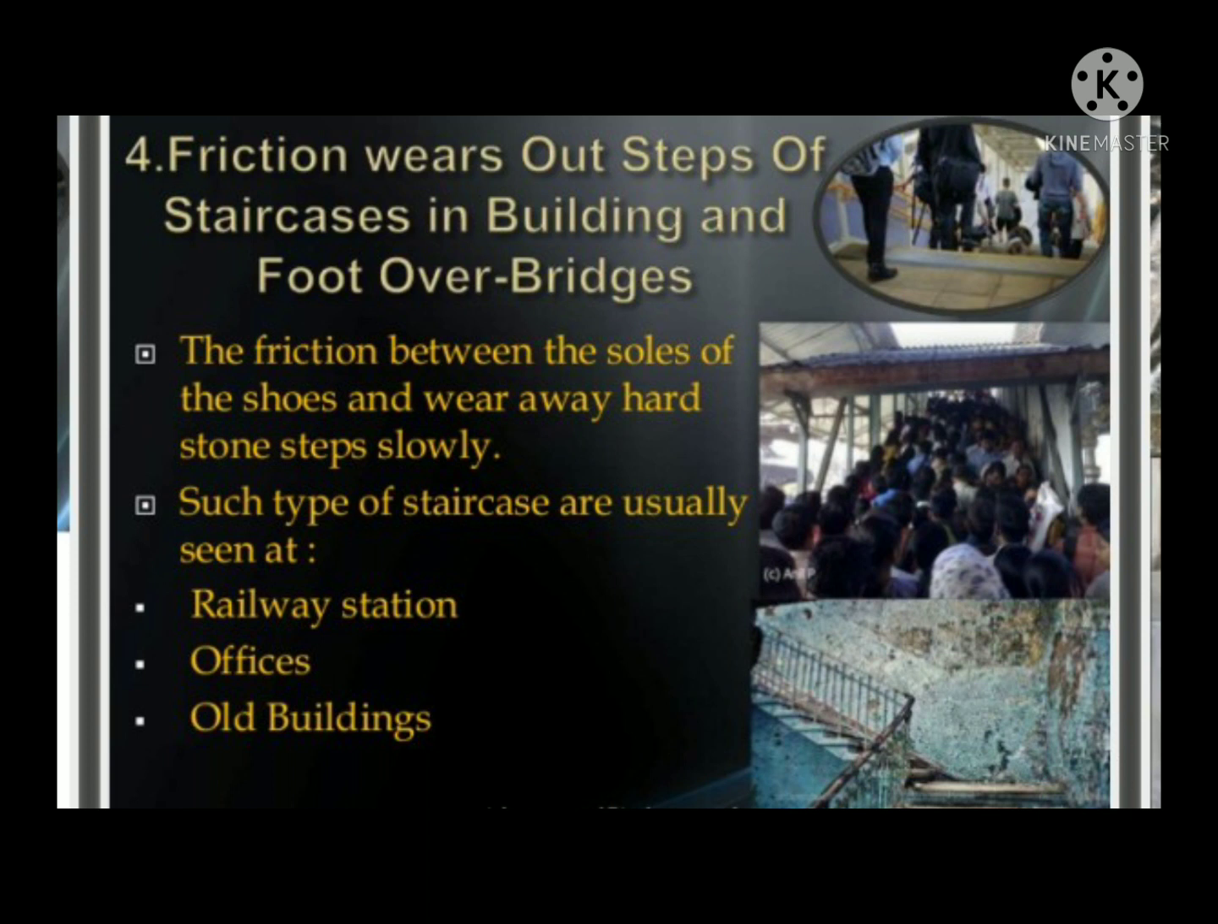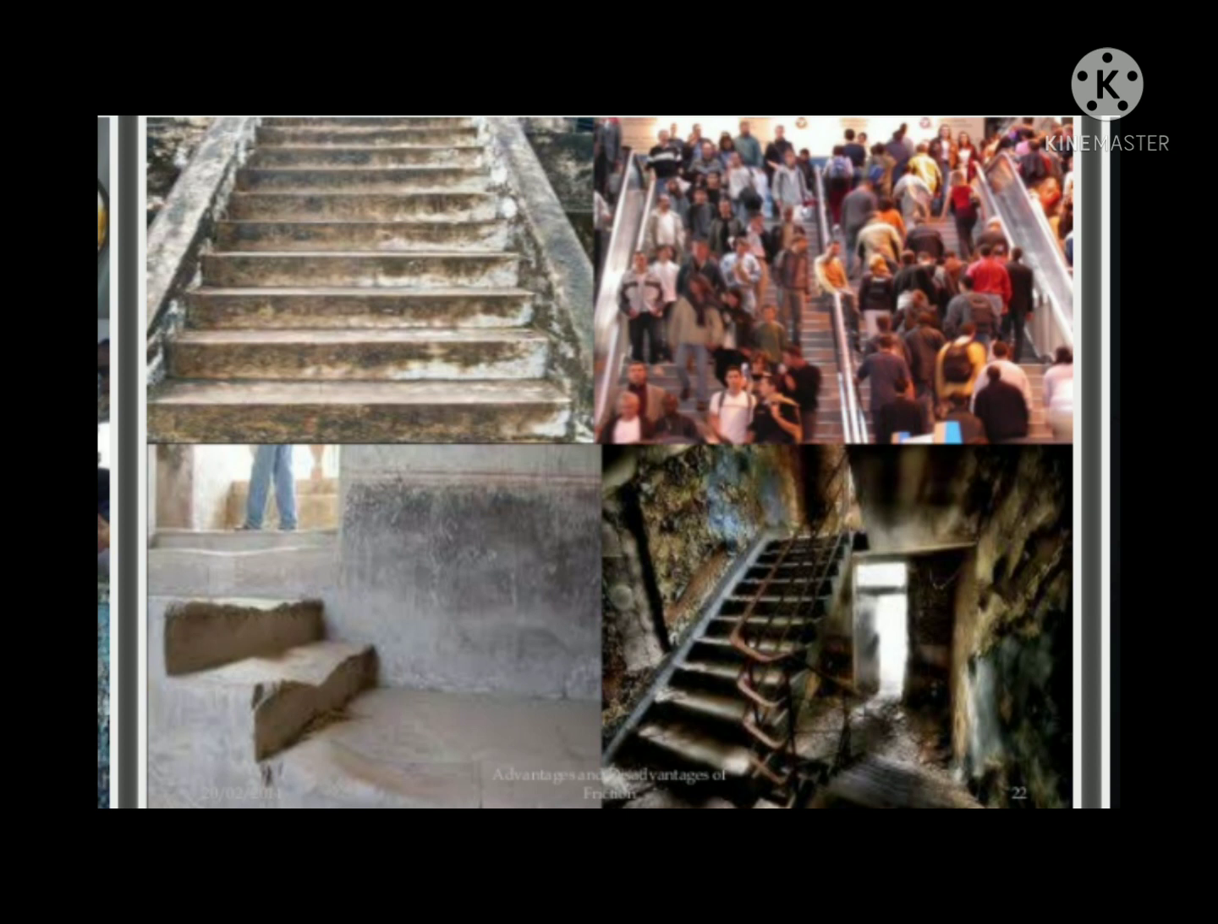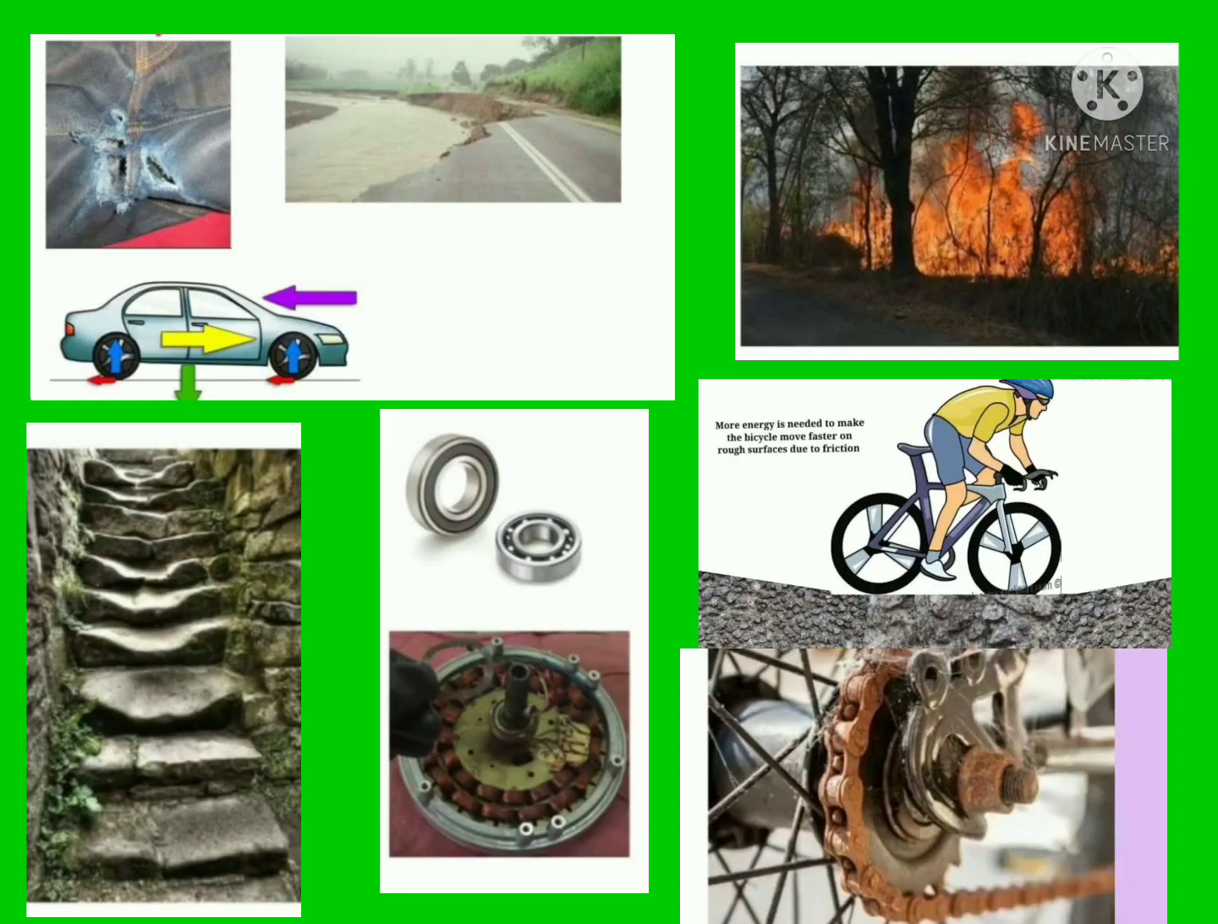Students, look at this picture. This is because of friction. The stairs and footwear are damaged because of friction. Students, observe this picture. These are all disadvantages of friction. It sometimes damages our clothes and surfaces, stops vehicles and fans and cycles, and starts fires in the forest.